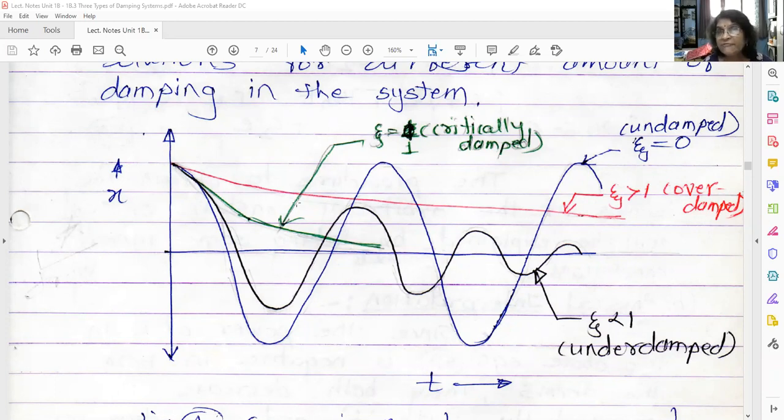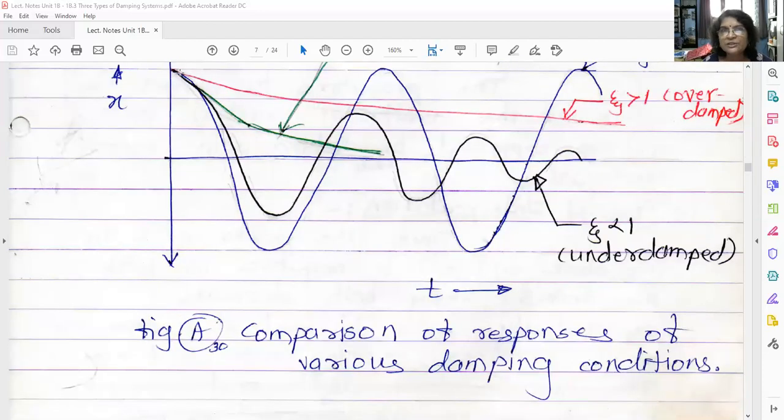Then what is the difference? An overdamped system will take infinitely long to come to the stable position, that is, to reach the equilibrium position. But a critically damped system will come to the rest position, that is the equilibrium position, in the shortest possible time. That is the difference. Otherwise their nature is exactly the same. So this is the graph, this is the physical interpretation.